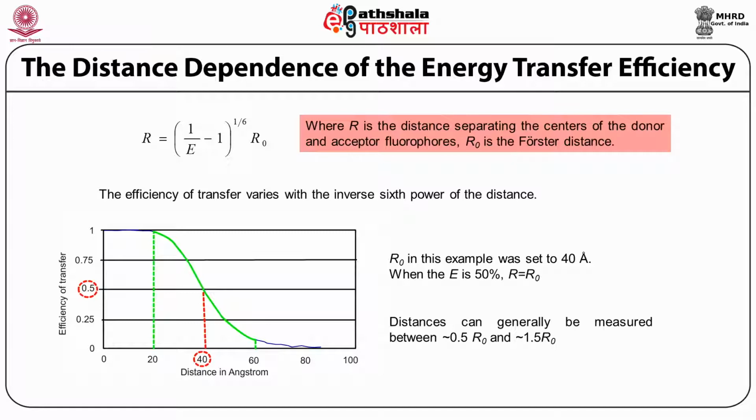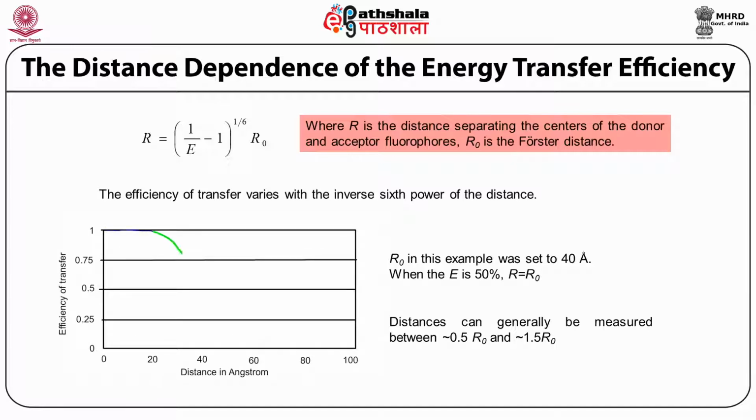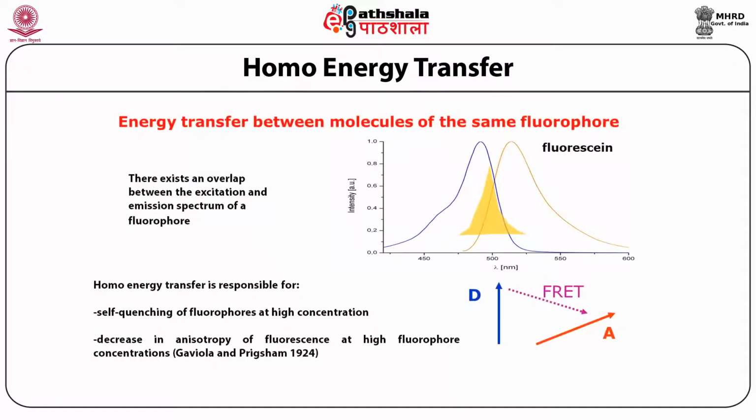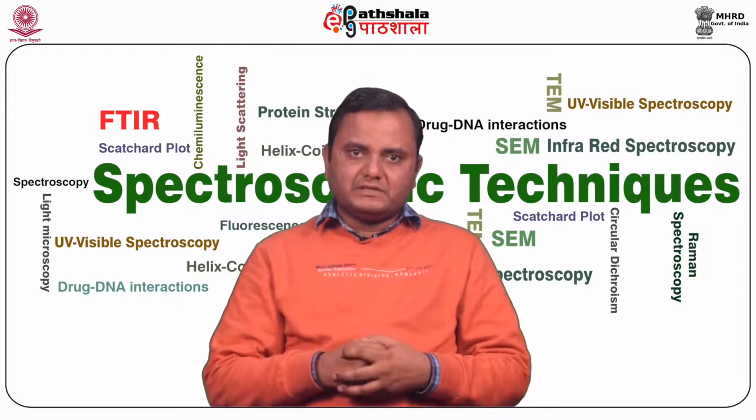You can see here the 50% transfer occurs when these two, donor and acceptor, are 40 angstrom apart. We discussed the energy transfer between molecules of the same fluorophore, like fluorescein. There exists an overlap between the excitation and emission of a fluorophore. Homo energy transfer is responsible for self-quenching of the fluorophore at high concentration. Now we discuss the lifetime of the fluorophore.